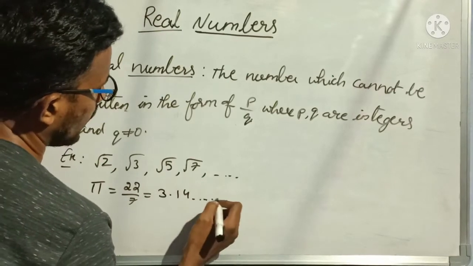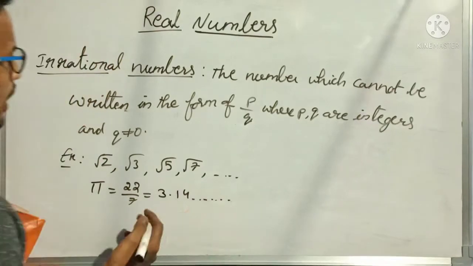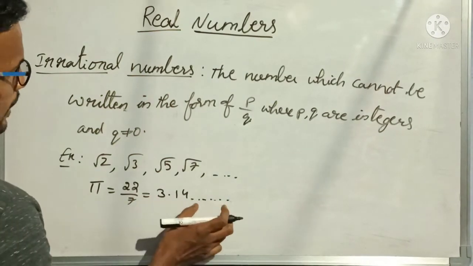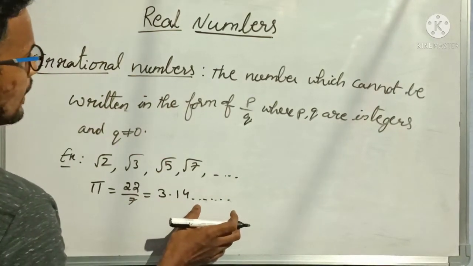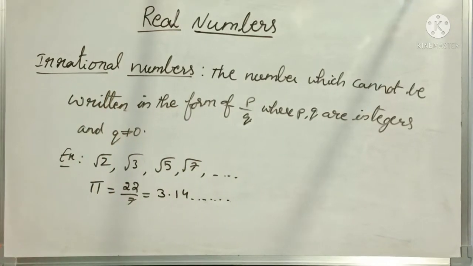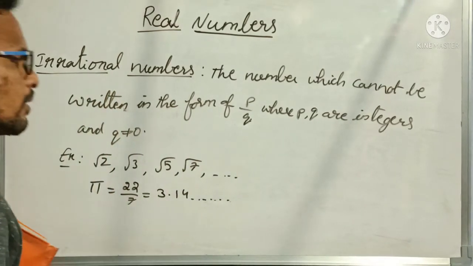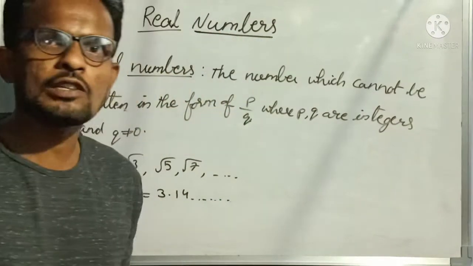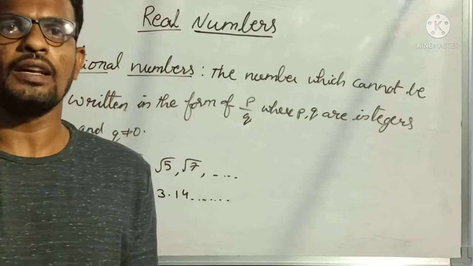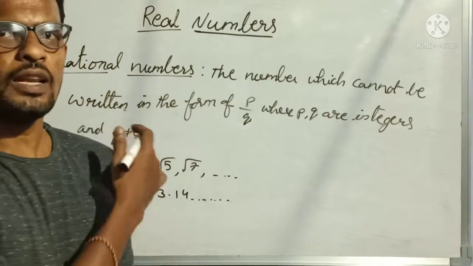It will be non-terminating, going on like this. So this is an irrational number. Decimal numbers which are non-terminating and non-recurring are called irrational numbers.